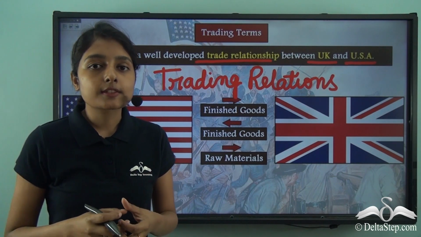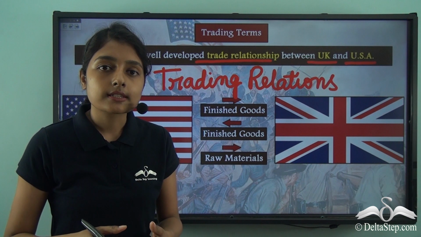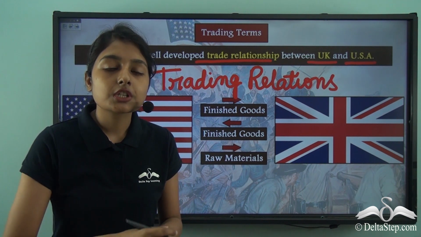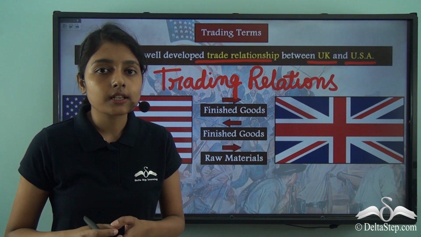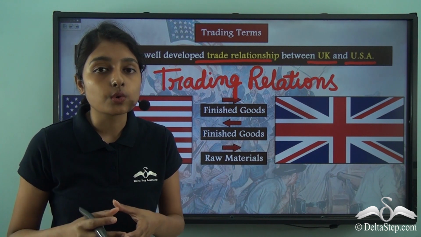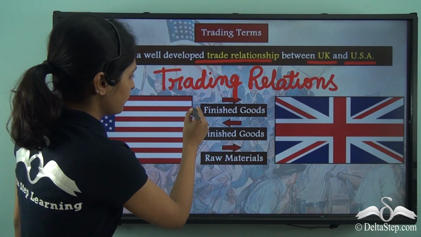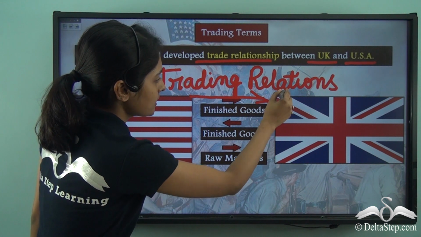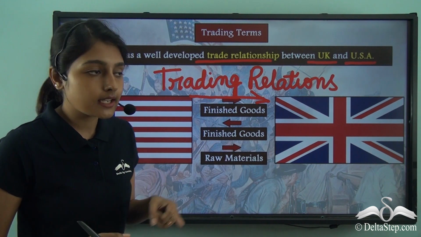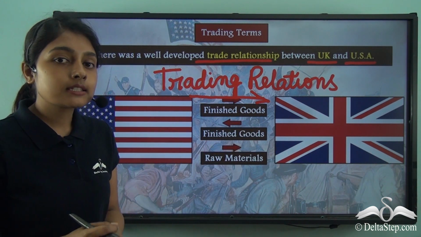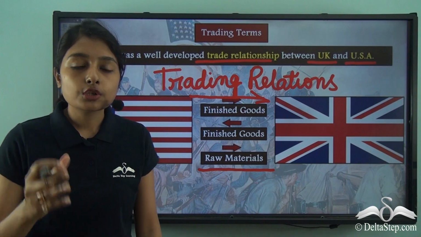Now, the southern states were able to pursue agriculture. With agriculture came raw materials. The southern states were then exchanging these raw materials with the northern states. What were the northern states doing with these raw materials? They were producing finished goods out of these raw materials, and after making these finished goods, they were sending or trading these finished goods with UK. So, finished goods went from the northern states of USA to UK, and the southern states were able to send only raw materials to UK.